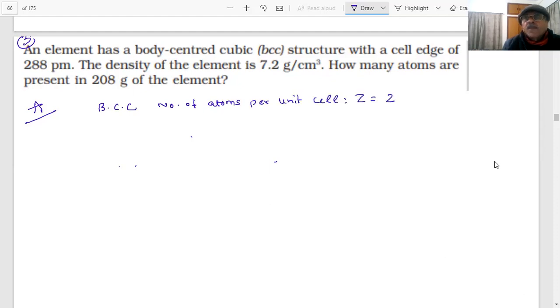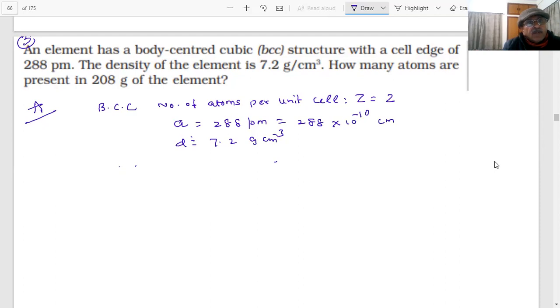The cell edge a is equal to 288 picometer, and the density is given as 7.2 gram per centimeter cube. Now I convert 288 picometer straight away: 10 to the power minus 10 centimeter, 10 minus 12 into 100. Now we have learned it, so we put it like that.